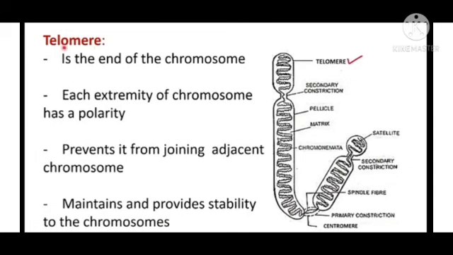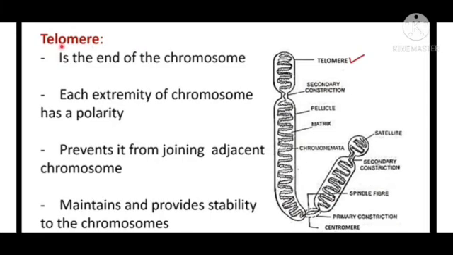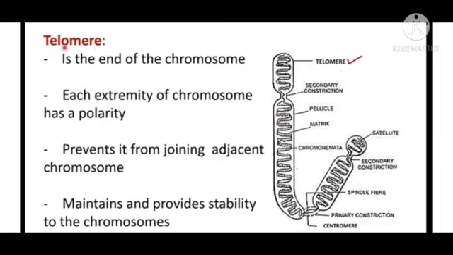Next is the telomere. The telomere is the end of the chromosome, or the terminal region on either side of the chromosome. Each extremity of the chromosome has a polarity that prevents it from joining an adjacent chromosome, and it also provides stability to the chromosome.